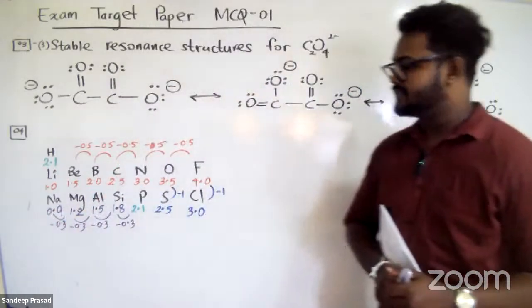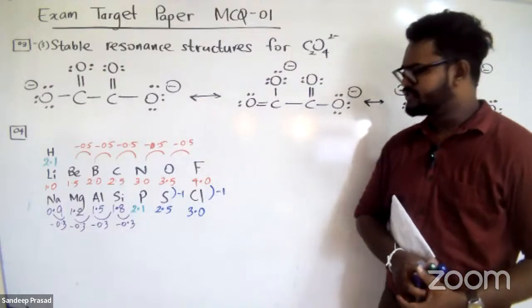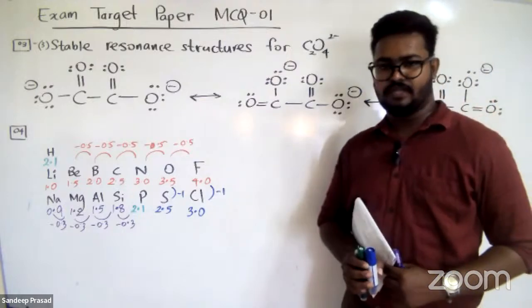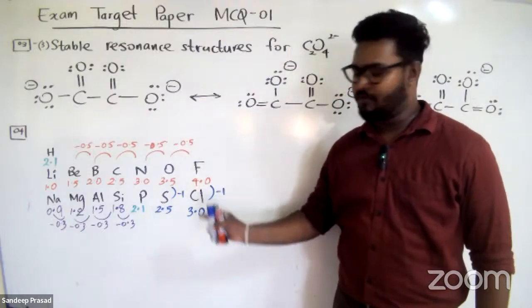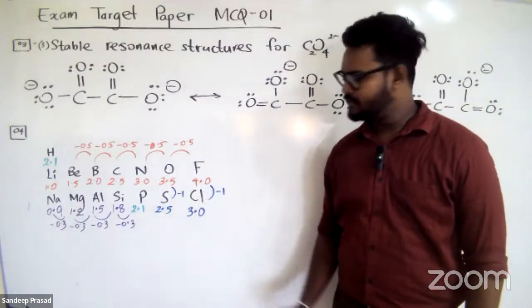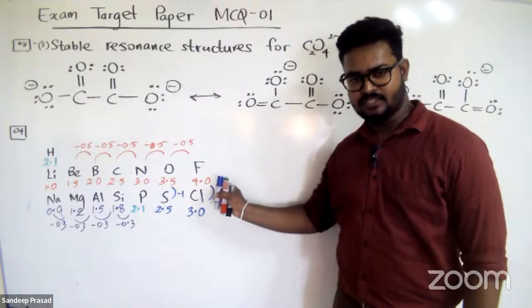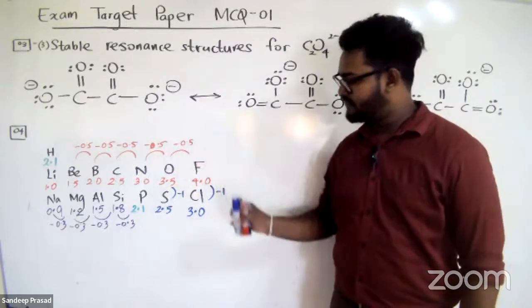So if you can remember these values, you can go for the answer, right? It's not difficult to remember these values. We know that there is a pattern. If you can remember the pattern, you can easily go for the answer. What you have to remember: fluorine is the highest one, 4.0. In the second period, electronegativity values are decreasing by 0.5.